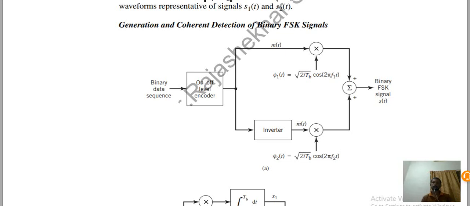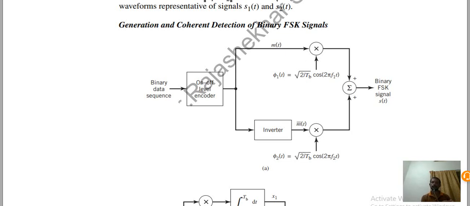The oscillator phi1 is multiplied with the message, and the other branch, m(t), is inverted and multiplied with the second oscillator. Finally these two are combined, and that gives the binary FSK signal.